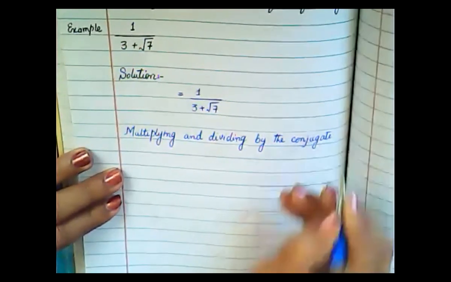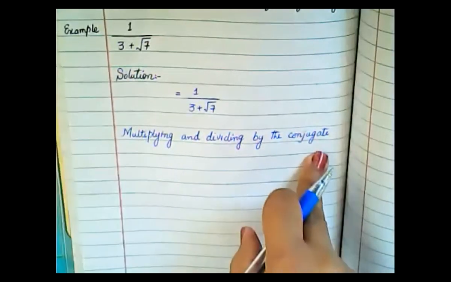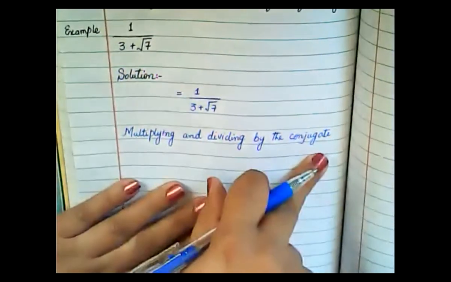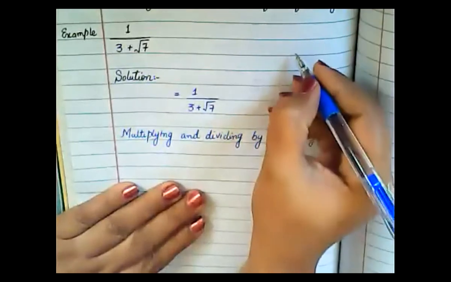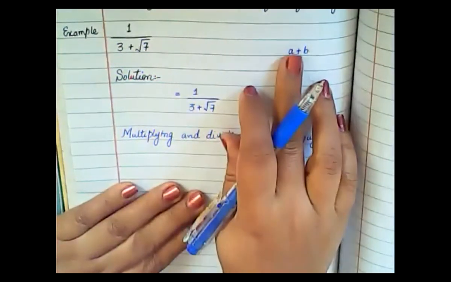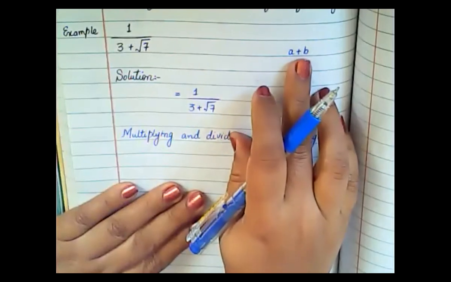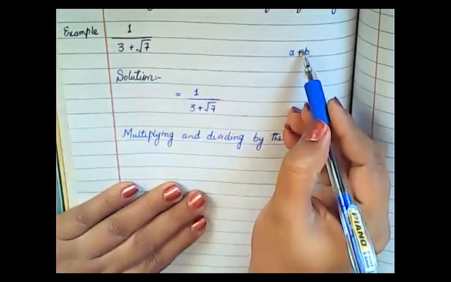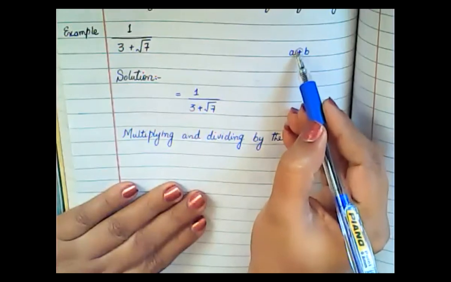Now, what is a conjugate? First, I'm going to explain what a conjugate is. Conjugate means if you have two terms, A plus B, and you have to write down the conjugate of it, you will change the sign that is in between.